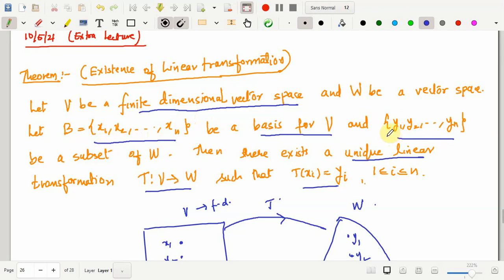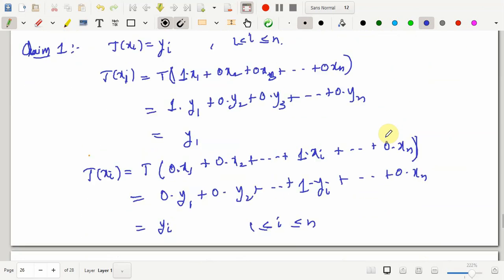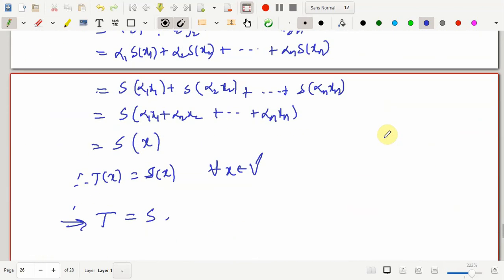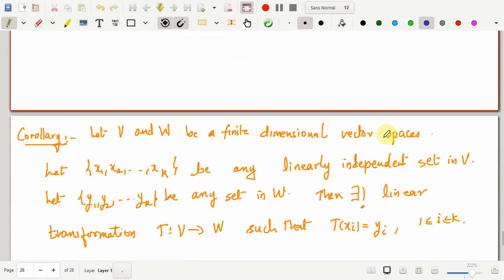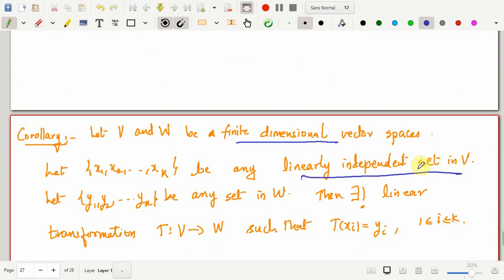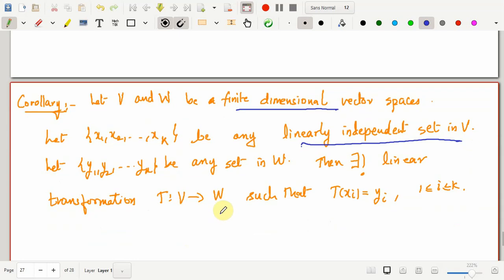Now using this particular statement we prove one more important theorem, or corollary. We call it a corollary because it flows from the previous theorem. So suppose V and W are both finite dimensional and x1, x2 till xk is any linearly independent set in V. It need not be a basis for V, but any linearly independent set in V. Then for any corresponding k points in W, I can find a linear transformation from V to W which maps xi to yi. This actually flows from the above theorem.